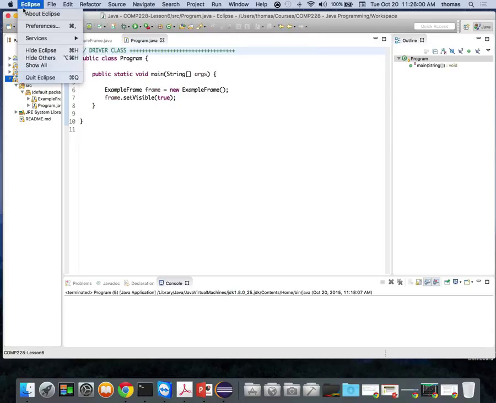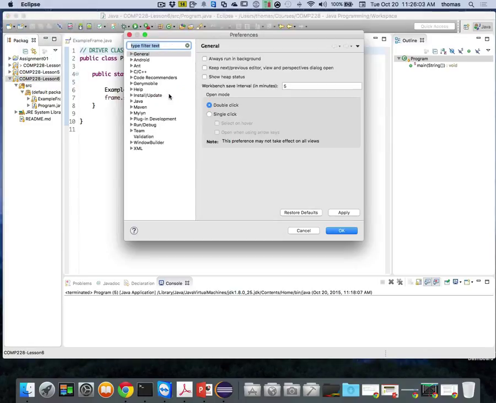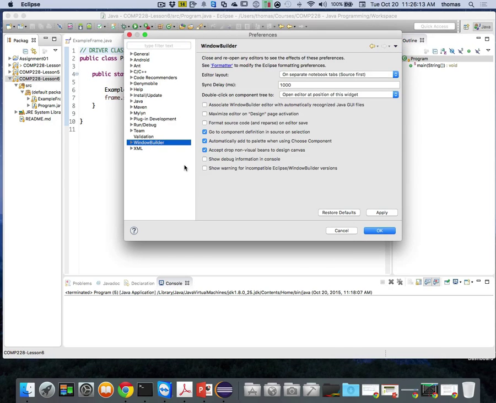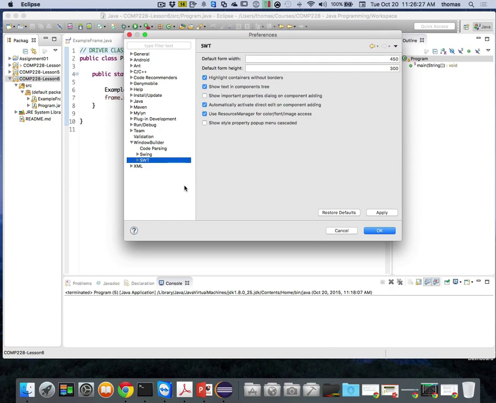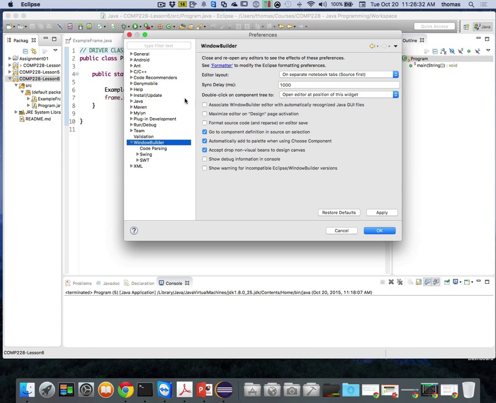So let's take a look. I'm going to go to Eclipse, Preferences, and if I look through here and I see Window Builder, do you guys see Window Builder in Preferences? Take a look at your Eclipse, please. Swing and SWT, I have both of them in there. Window Builder. By the way, I didn't do anything special to get this Window Builder here. It's built into my Eclipse.